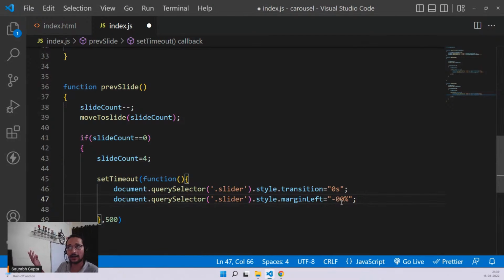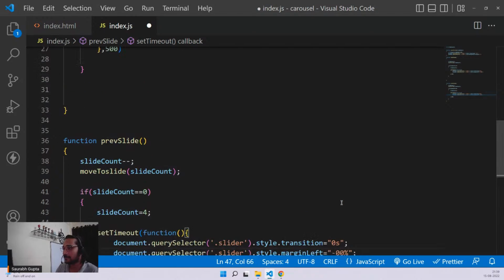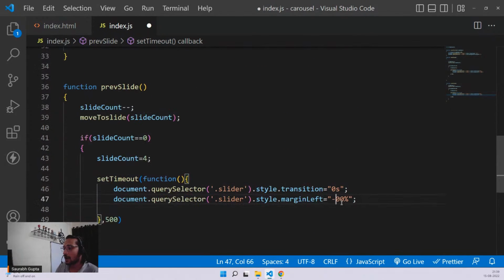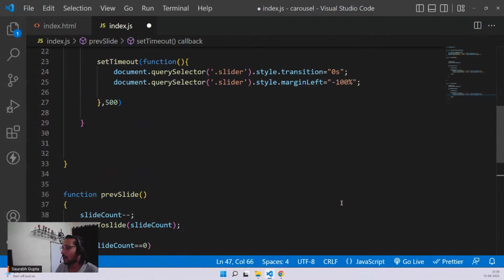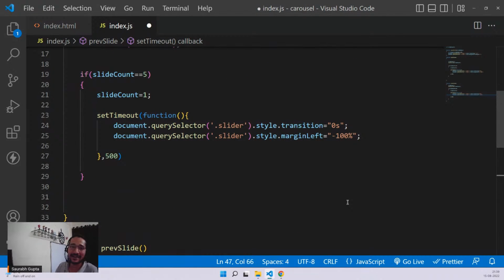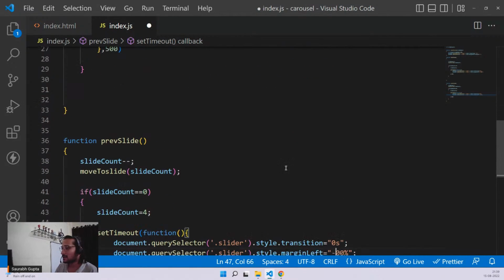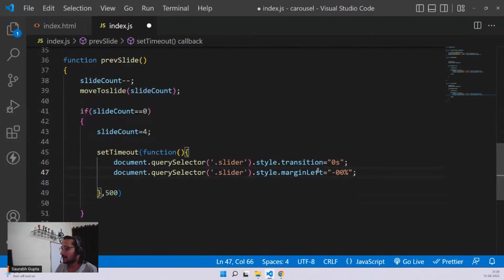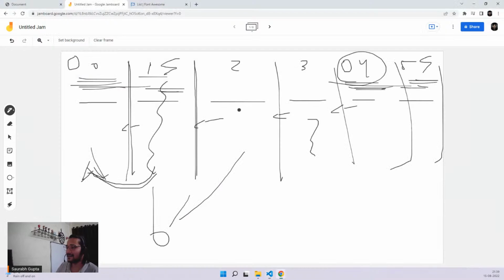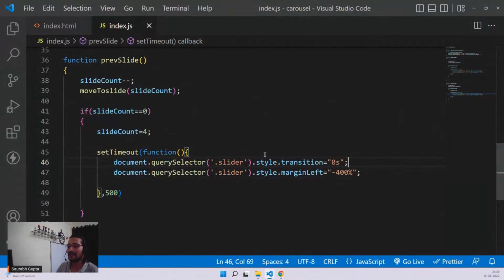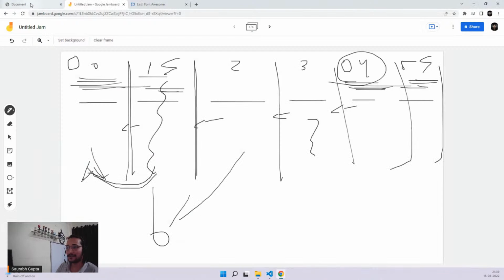And what is the calculation about 4, guys? What is the calculation about 4? Please tell me quickly. We don't have to calculate. Minus 400 exactly. Minus 100, minus 200, minus 300. Yeah, minus 400 exactly. That's it. That's all.